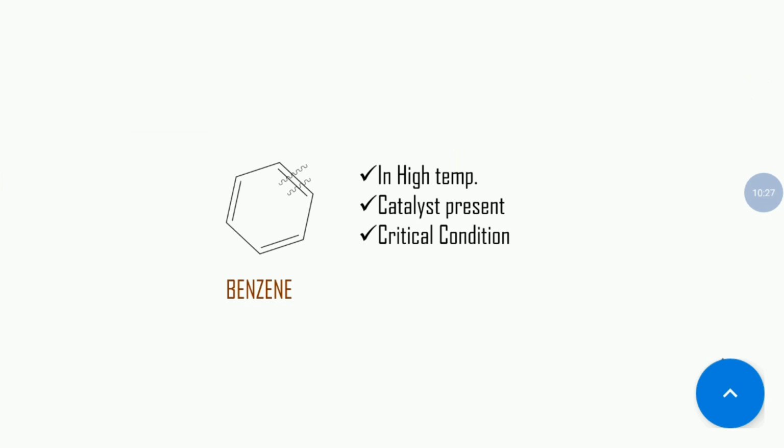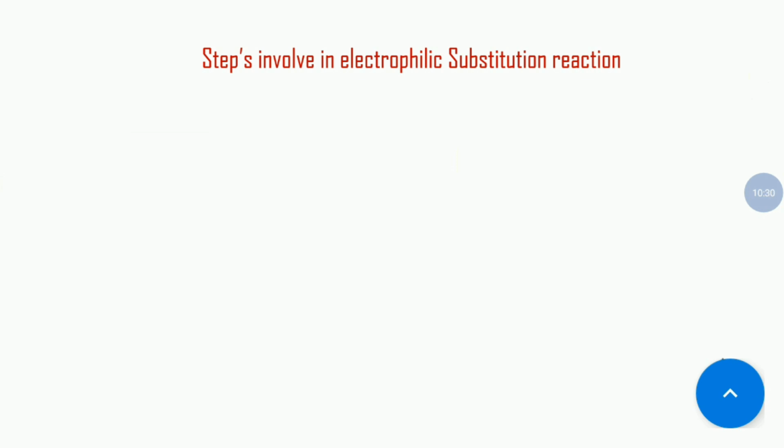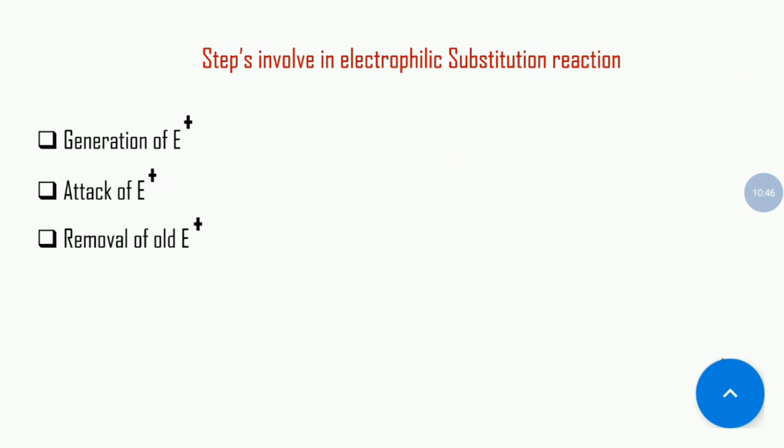Now, what are the steps involved in electrophilic substitution reaction? First step is generation of electrophile, second one is attack of electrophile, and third one is removal of the old electrophile. All these three steps are common for any kind of electrophilic substitution reaction.